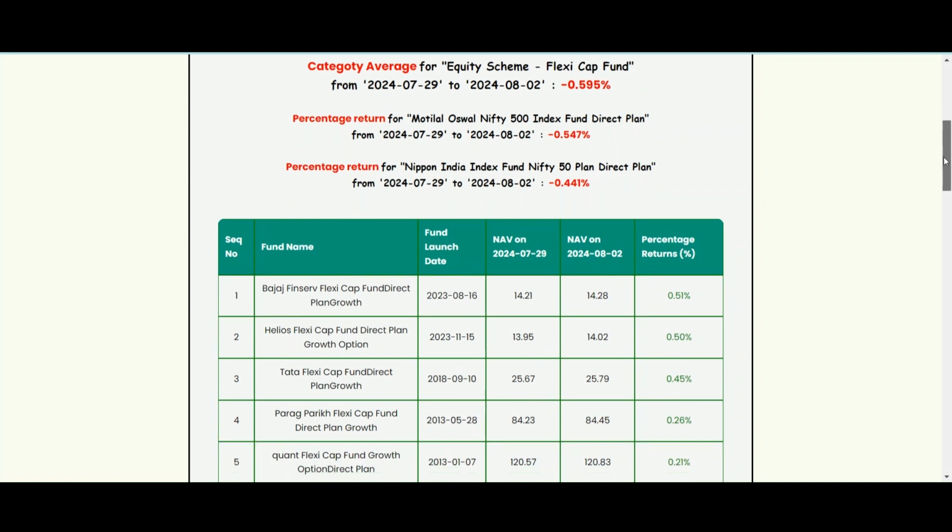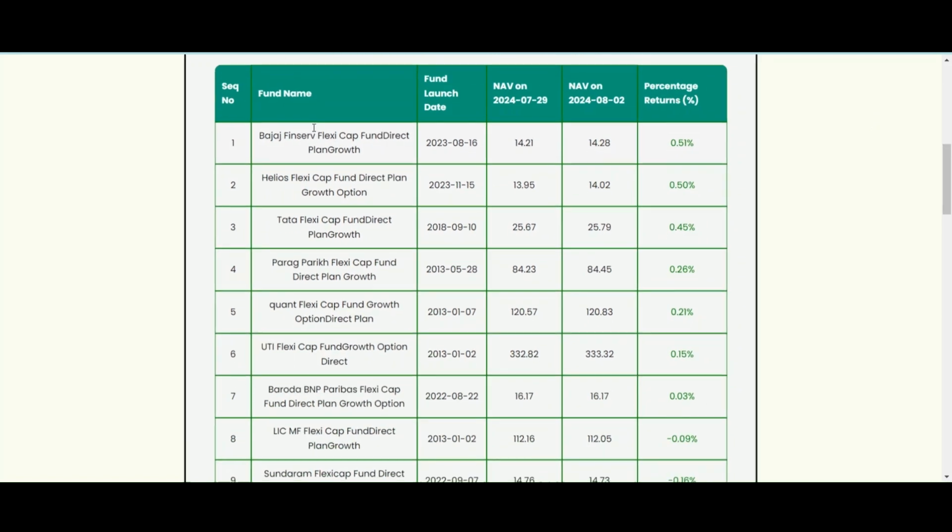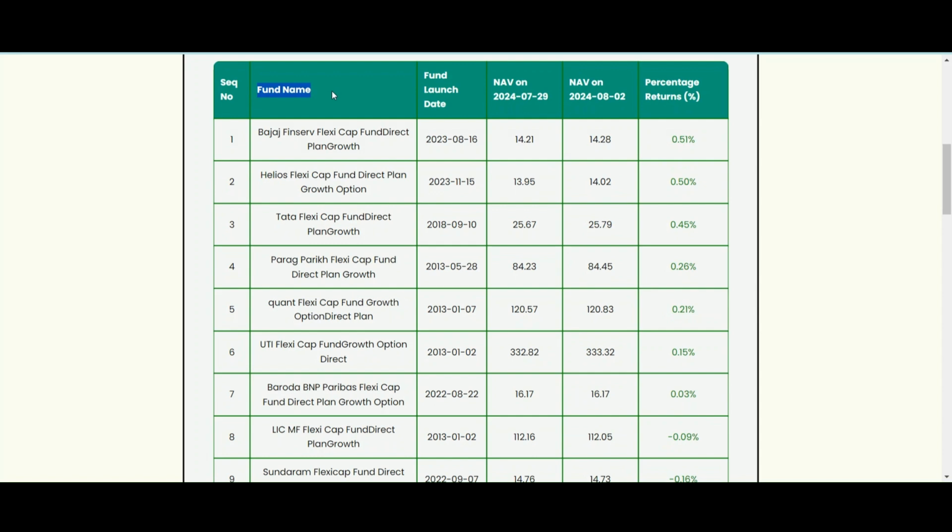The columns include all Flexi Cap fund names, the launch date of these funds, which indicates the date of the first available NAV data for these funds available with us. Next columns are the NAV from 29th July 2024 to 2nd August 2024, and the percentage return of each fund during this period.